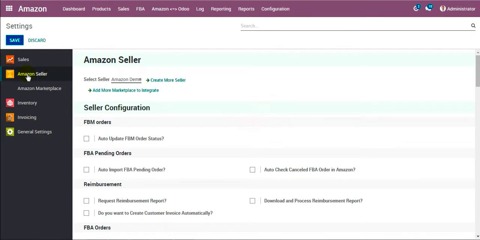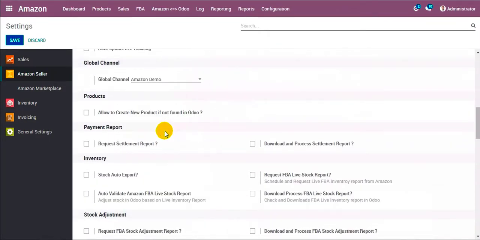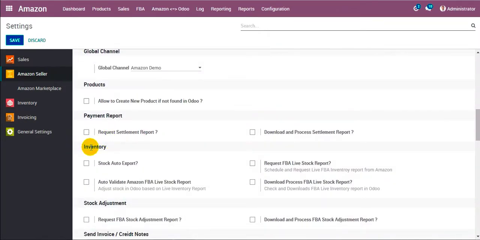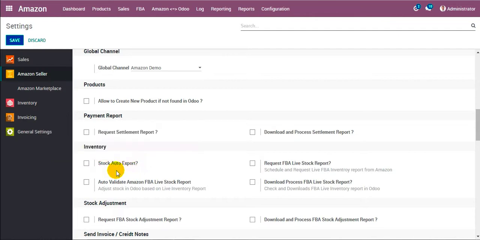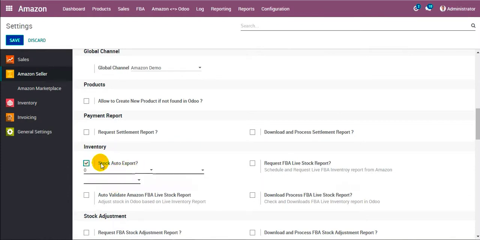First we go to Amazon Seller. In our demonstration, that is Amazon Demo, we scroll down and we go to the Inventory section. There you will find an option that says Stock Auto Export. So in case you want to automatically export your stock to Amazon at a specific time interval, you can just enable this option and configure the details.